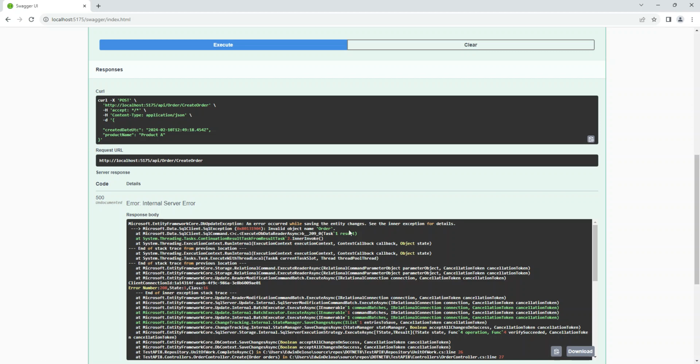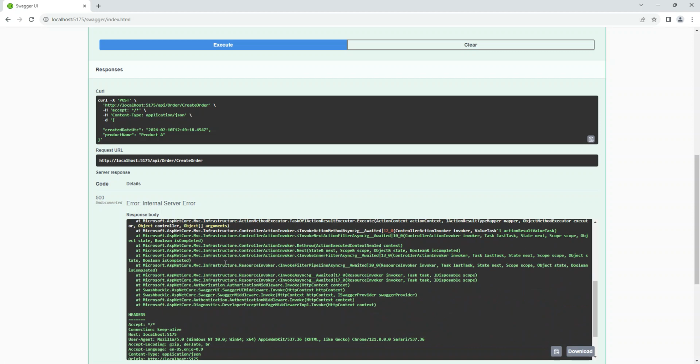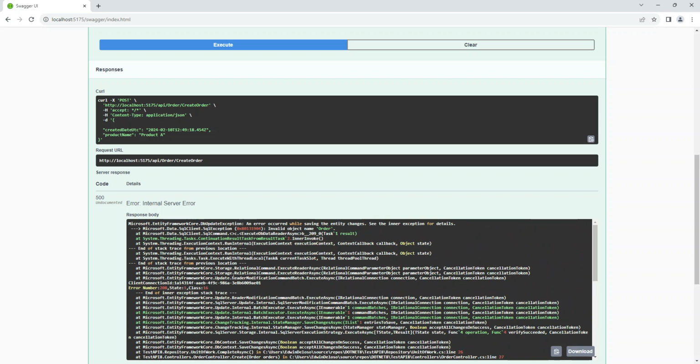An error while saving the entity, see the inner exception for details. What's the error here, guys? So we're not able to save to the DB. Update exception. What happened here? Why is it not saving?